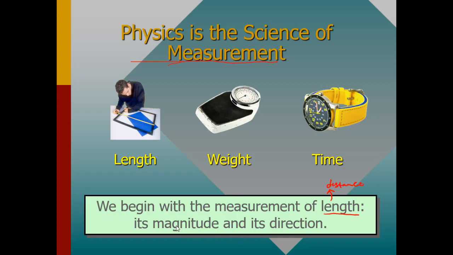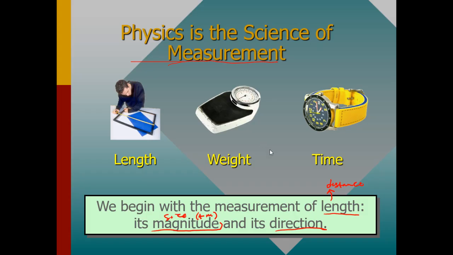The other thing you need to understand is that when we talk about length, we are trying to measure the magnitude and also the direction. When you talk about the magnitude, we are talking about the size. For example, 4 meters: that is the size of that particular distance.